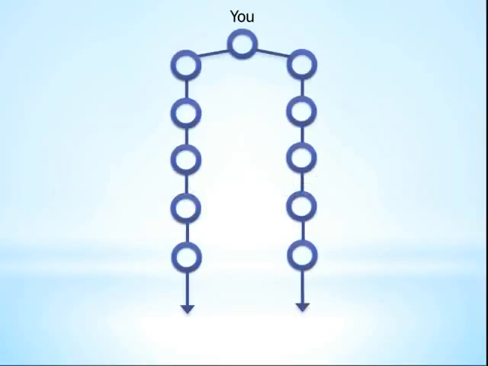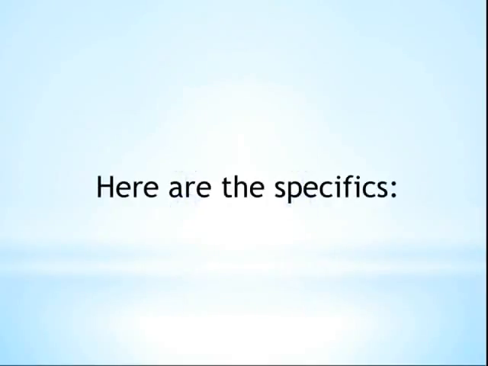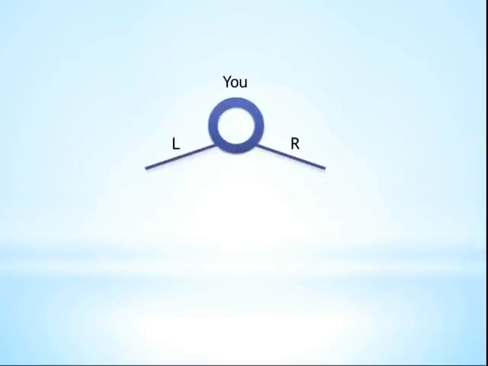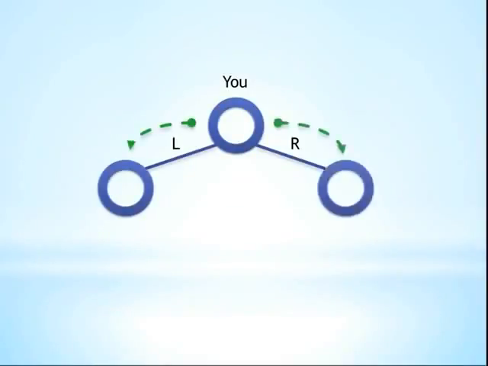Now, don't worry. It may seem complicated, but in reality, it's very simple. All you need to do in Jeunesse's plan is build two lines straight down. If you can do that, you can be successful with this plan. Let's talk about the specifics. The first thing you have to do in order to qualify for commissions is to personally enroll someone on each side of your organization who purchases products.